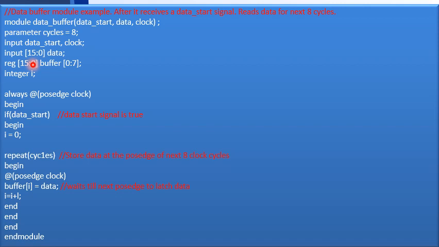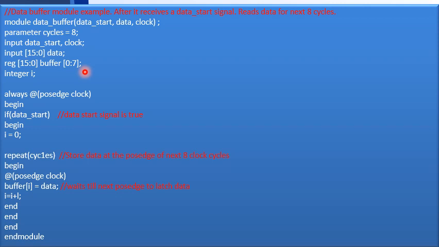Now this is not done. I have put after the signal buffer 0 up to 7. That means I have declared buffer as an 8 element array. 0 to 7 means 8 elements. So the meaning of this declaration is buffer is an 8 element array with each element being 16-bit wide.